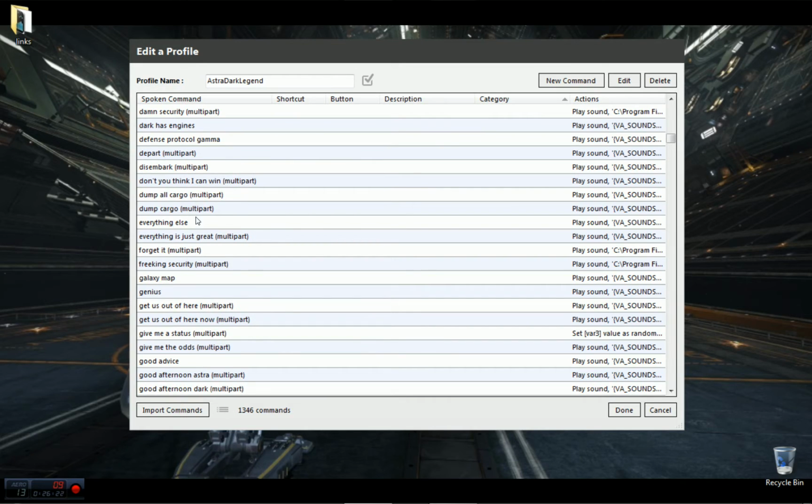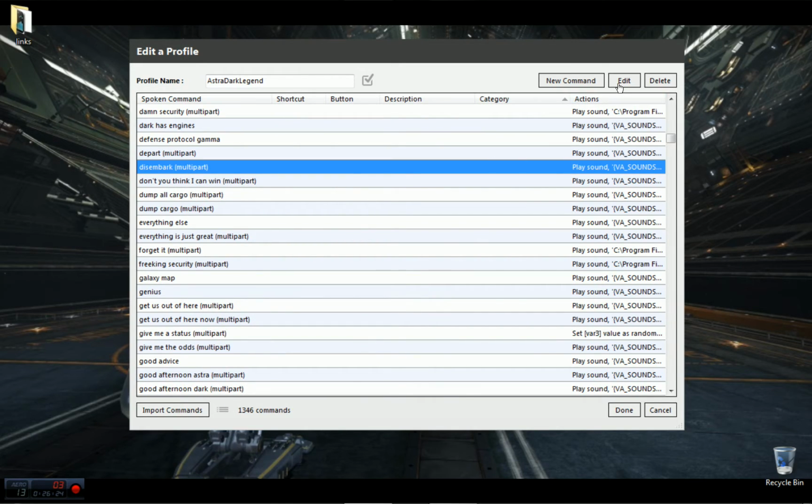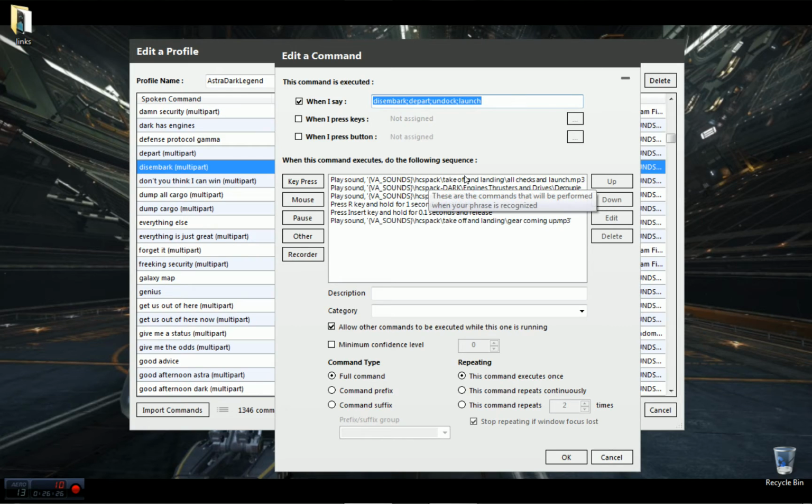Oh, here's the disembark. So this had a lot of them doing different things. Here's A.S.T.R.A, here's dark, and then A.S.T.R.A again. So let's try that. Now this one I could do just saying undock.